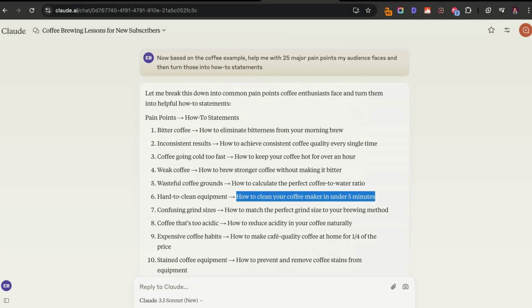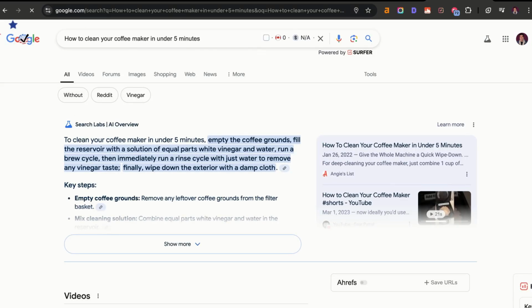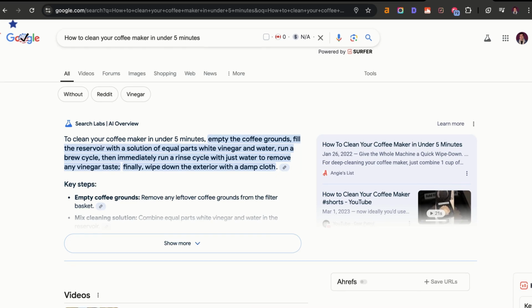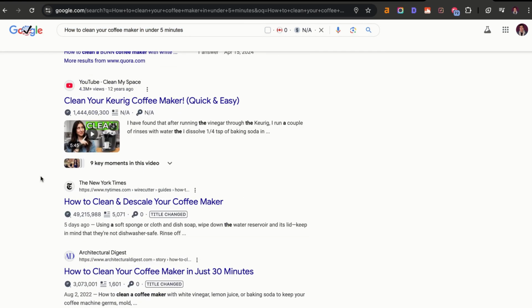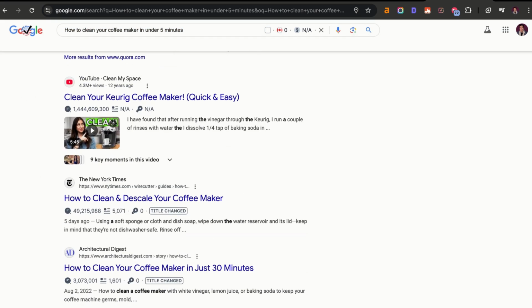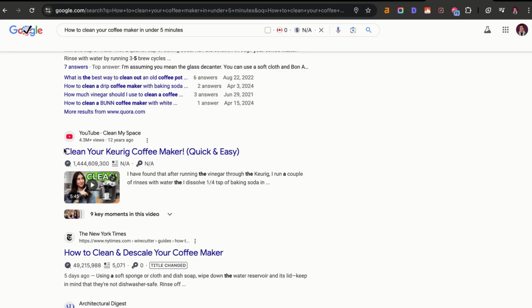So if you want to validate that this is a real search-based article, all we need to do is grab that keyword phrase, go into Google, and type that in and see if there are other websites or other articles that Google is already showing on the first page. And this will be a good example for an article for you to write. So we can see here, just based off of the first example, we have one that says how to clean your coffee maker in under 5 minutes. We have the exact keyword here. And we see the other article on the first page of Google is somewhat similar and related. So I personally think that this is actually a good topic for us to go after.